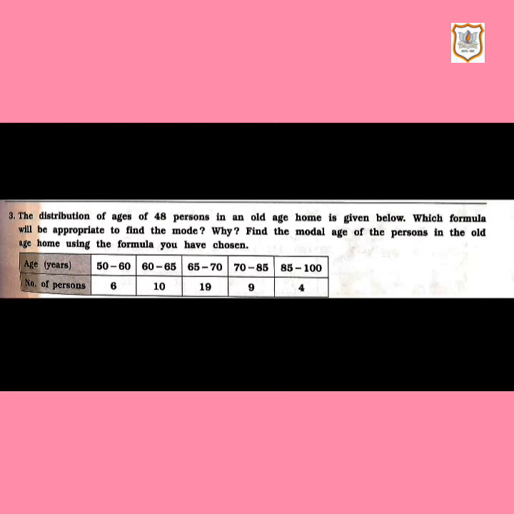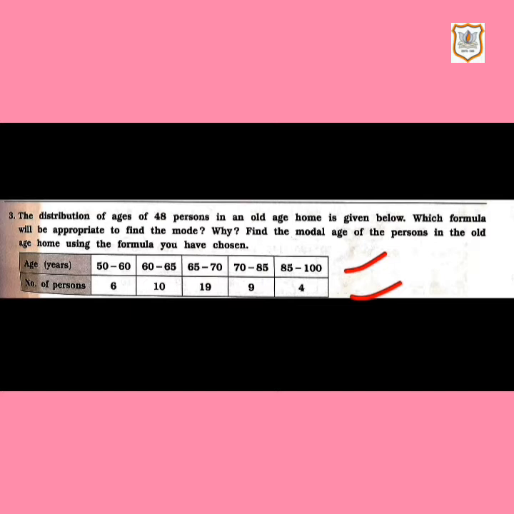Now let's read question number 3. The distribution of ages of 48 persons in an old age home is given below. Which formula will be appropriate to find the mode? Why? Find the modal age of the persons in the old age home using the formula you have chosen. Here age and number of persons, that is frequency, is given. Age is given in class lengths.